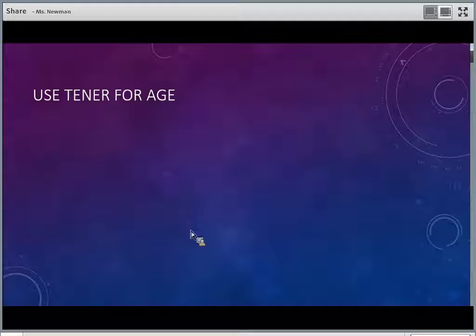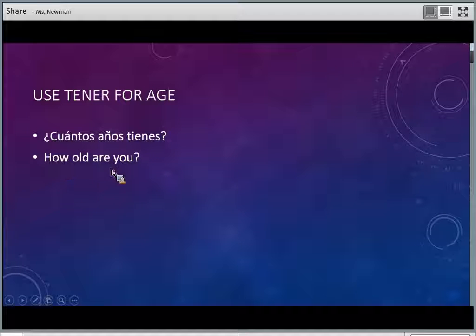Big mistake that we make is not using tener for age. I see a lot of times people want to say, just like you do in English, he is 40, and they'll use the word es. That is incorrect. You need to use tener when talking about age. So here's an example. ¿Cuántos años tienes? So you're also using it when you ask, right? How many years do you have? So how old are you is how we would say it in English, right? The direct translation would be, how many years do you have? So in response, you would say, I have 15 años.